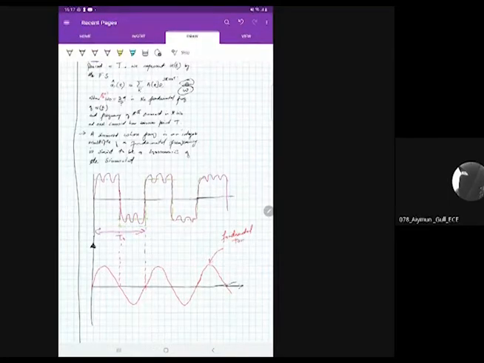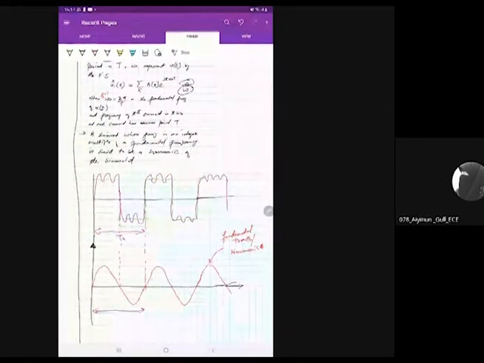tone, or it is known as the fundamental harmonic. Why? Because it is the most powerful harmonic. It is the most powerful frequency component. And whatever the time period of the fundamental harmonic is, that is actually the time period of your wave.